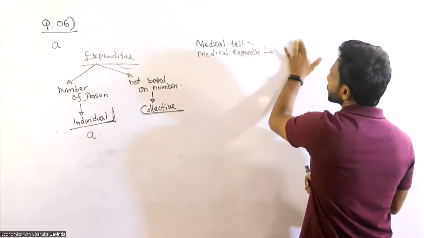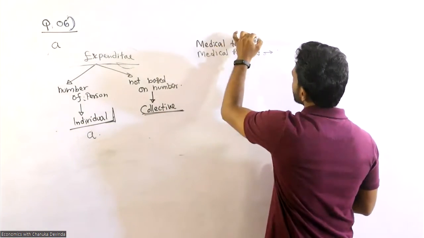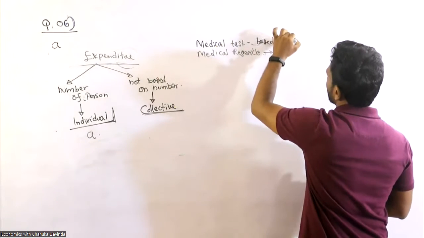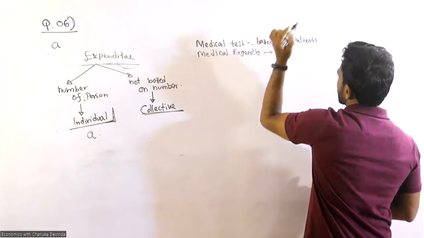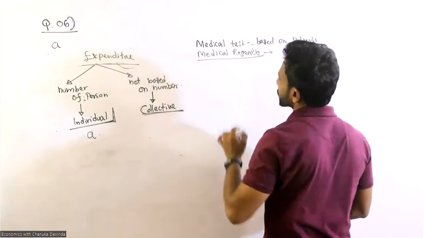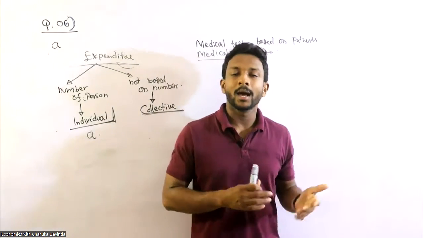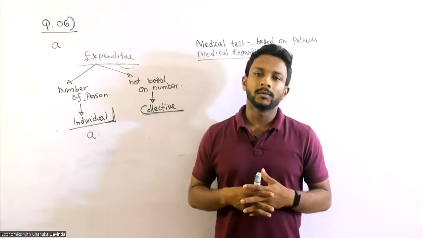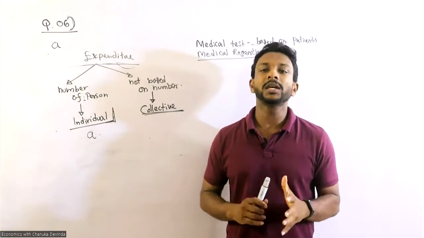Medical test is based on personnel, based on the number of patients. But medical research is a kind of research implemented by the universities or government or some research team.